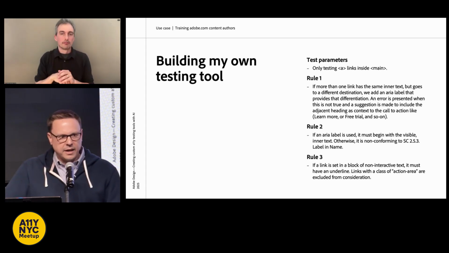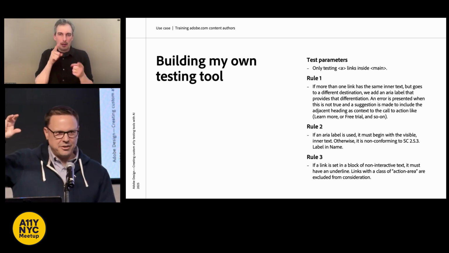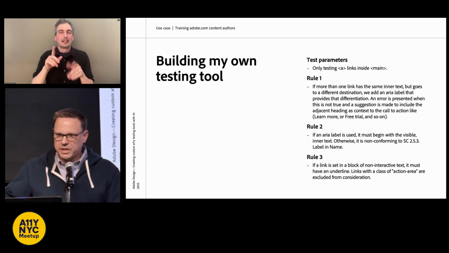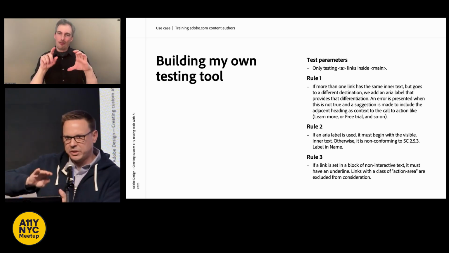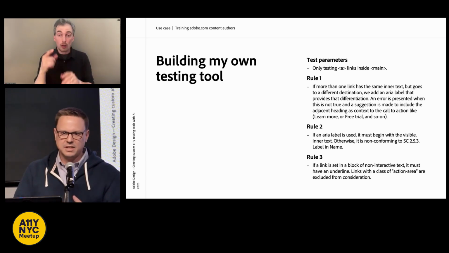I only want to look at links that occur inside of main. Content authors can't do anything in the header or the footer of the page. They're only working in main. Rule 1 is the one I just showed you. If you have the same link text that's going to different destinations, you owe me an ARIA label for those.